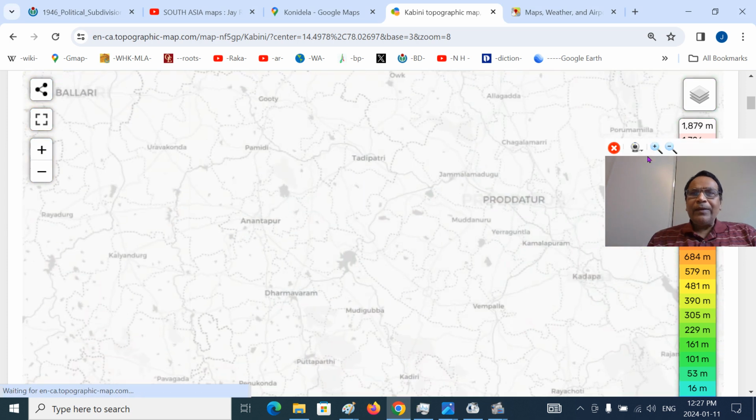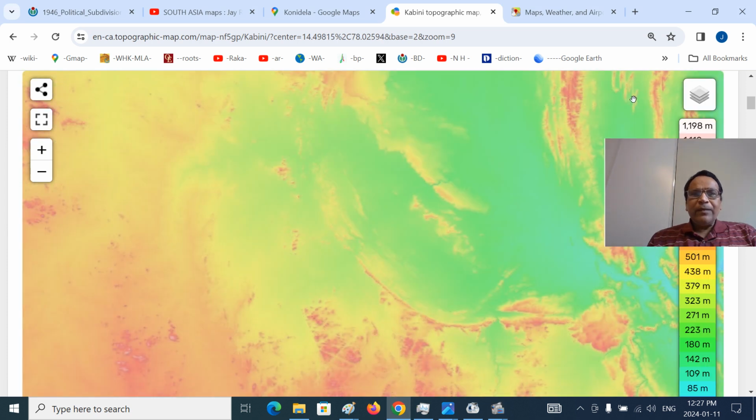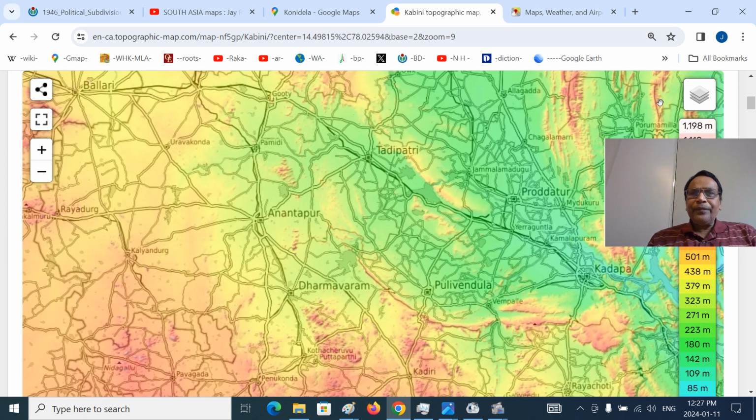And so this is the Anantapur, this is the Singanamala mountains, the Tadipatri basin, Yadaki basin, Pomidi basin. This is the Katrimala or Jarutla basin.